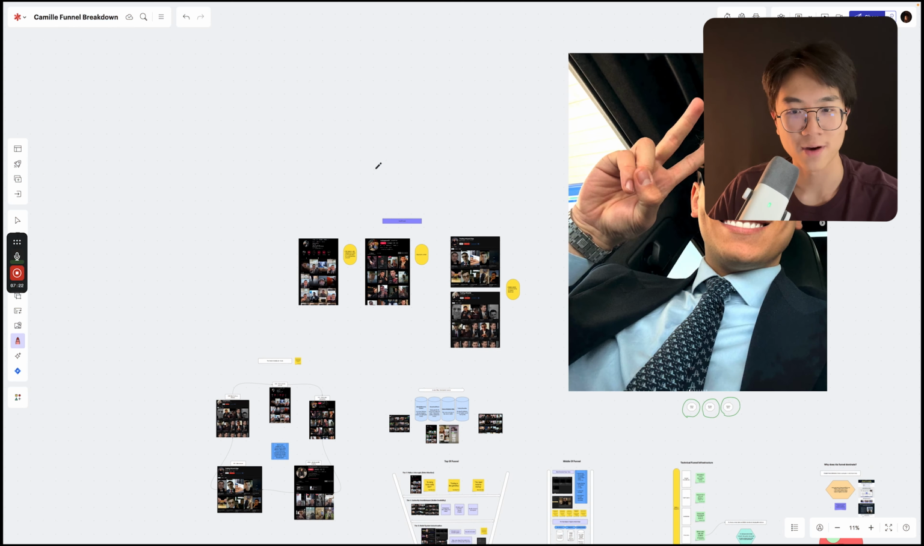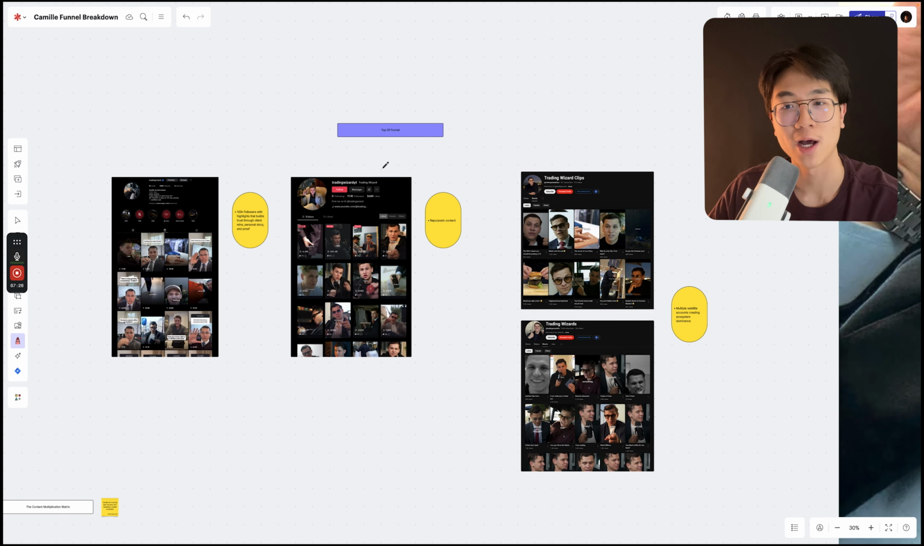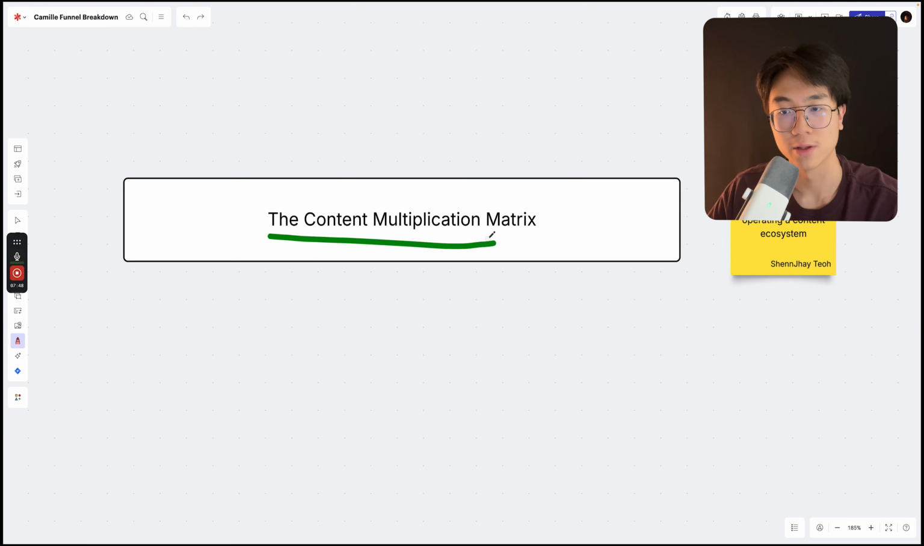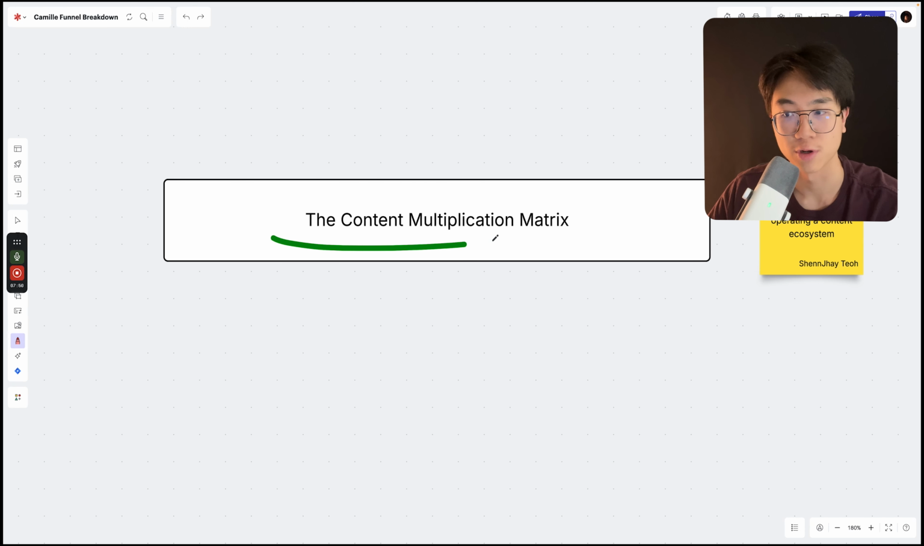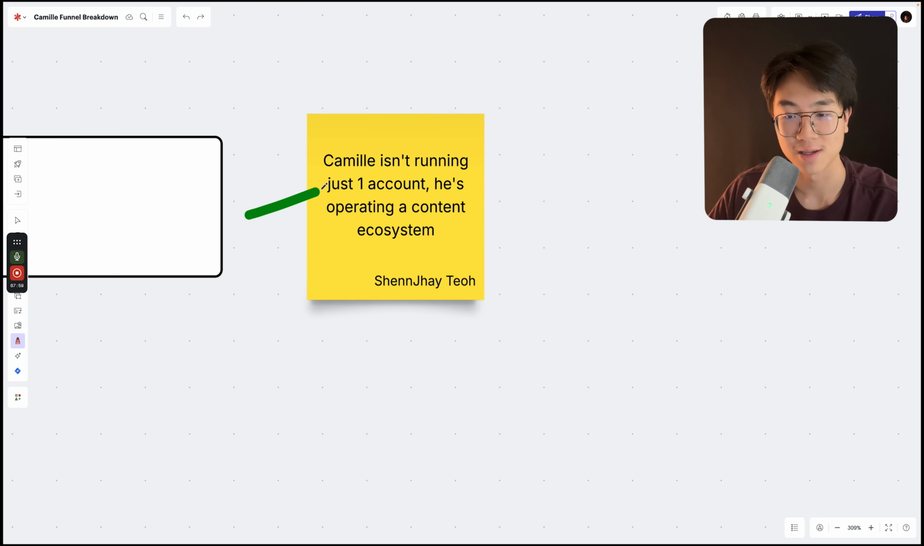All right, so top of funnel, aside from his Instagram, aside from his TikTok, aside from his YouTube, let's break down what his entire funnel looks like. He's currently running what's called the content multiplication matrix, which means he isn't running just one account, but he is operating a content ecosystem. And what does his content ecosystem look like?